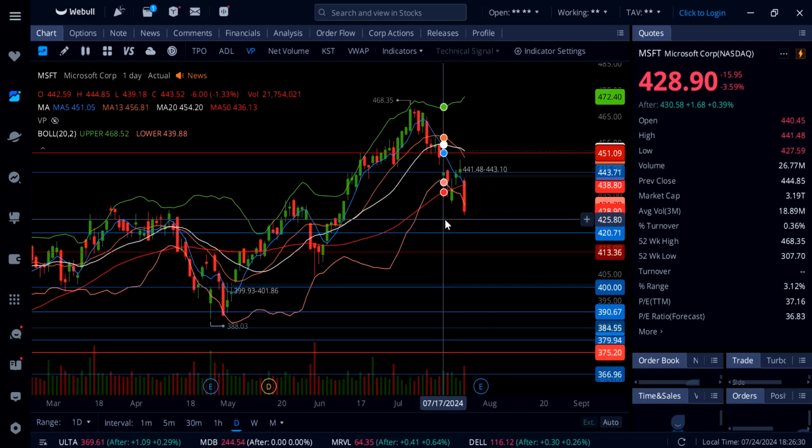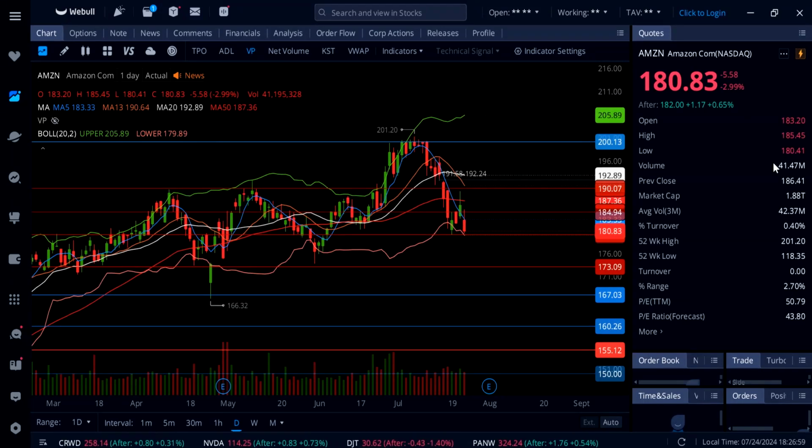On Amazon, the stock is down 3%, so it looks like we set up a lower high, and now we got matching lows down here at 180.